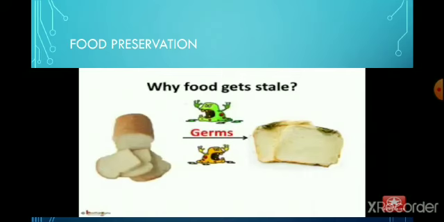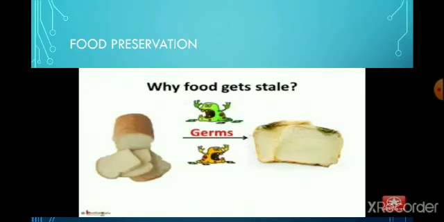Food items can get spoiled for a number of reasons, like if we keep the food uncovered or exposed to flies, then flies carry a lot of germs, and when they sit on the food items, they can cause diseases like diarrhea, typhoid, etc. Apart from that, germs grow on our food items due to the presence of water and warmth. Sometimes you must have observed when your mama keeps the food outside and forgets to keep it in the fridge, then it starts smelling bad. The taste is bad. It is because the food has gone bad.